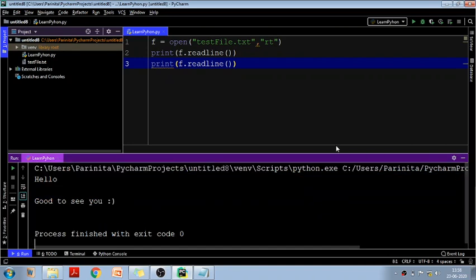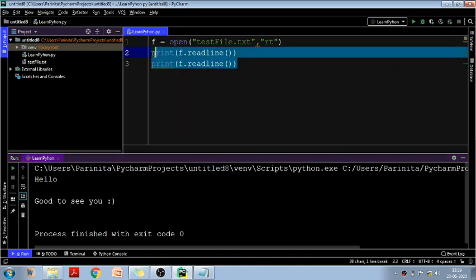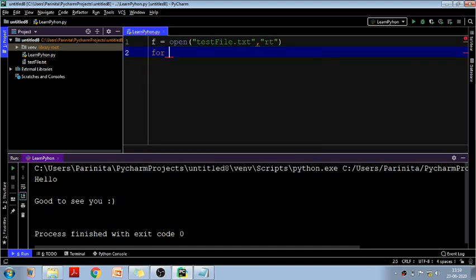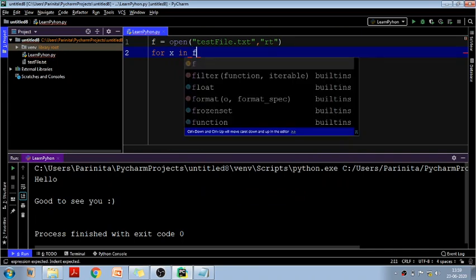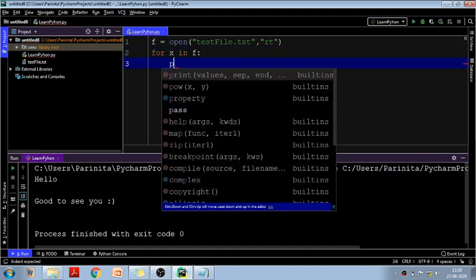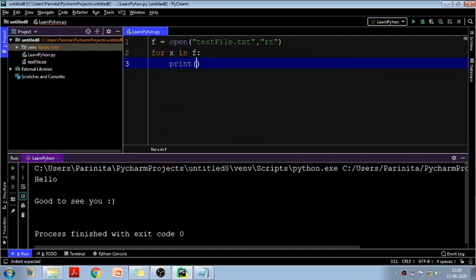Now let's say I want to use a loop, and with the help of the loop I want to execute it up to the number of lines there are in my file. So I want to read each and every line of my file using a loop. How can we do it? You know that it is very simple, we can do that using a for loop. So for, let's take any variable x in, and what is my variable in which the file is open? f. So we will write for x in f. What we want to read, we will print it, print x.